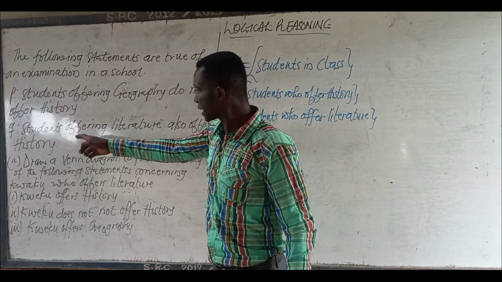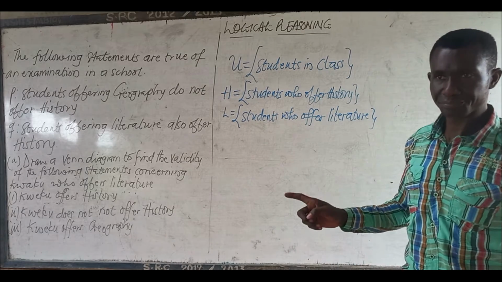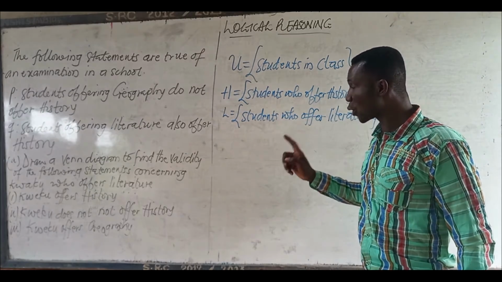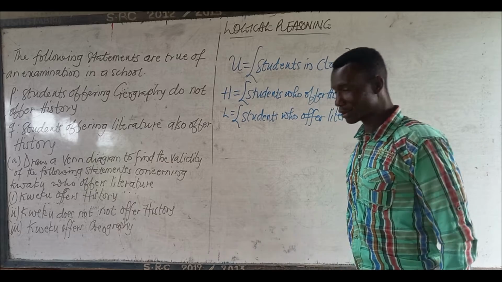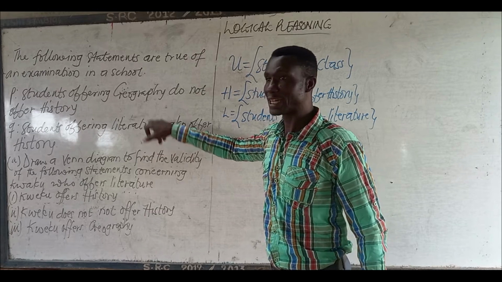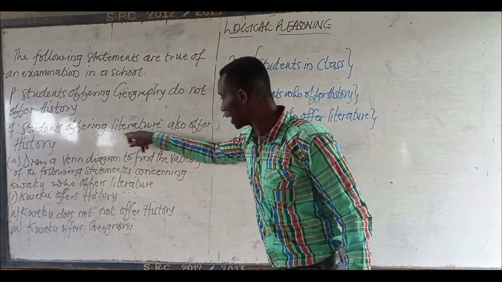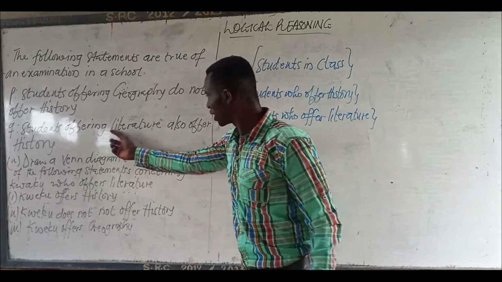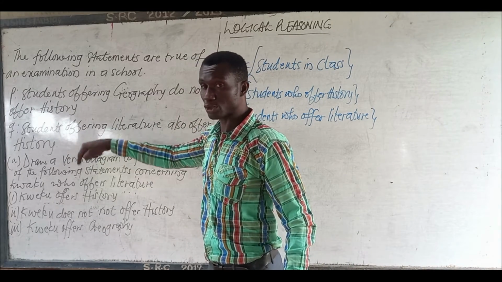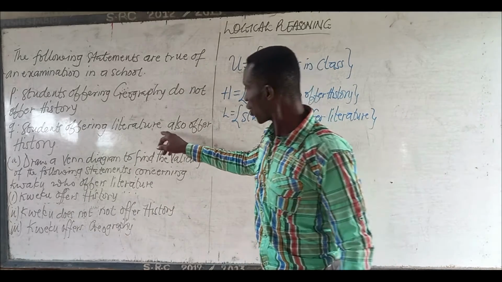Look at premise Q. Students offering literature also offer history. That tells you that as soon as you are offering literature, definitely you offer history. History is a must for you. Meaning that literature is under history. They offer history. That means that all literature students offer history. That's what it means. So all literature students offer history.